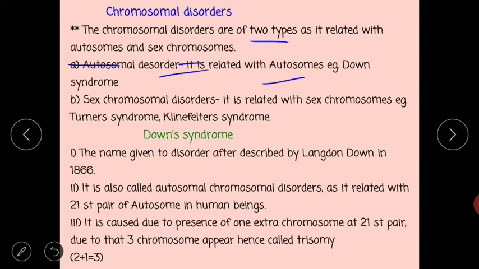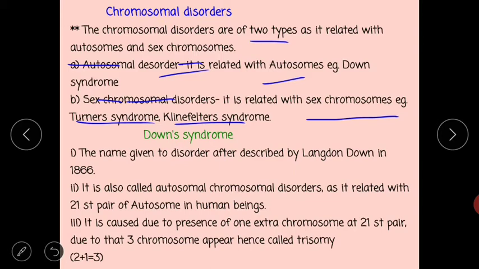In our syllabus, one disorder is given, that is Down's syndrome. Second, the sex chromosomal disorders are Turner syndrome and Klinefelter's syndrome. These two disorders are given in your syllabus.